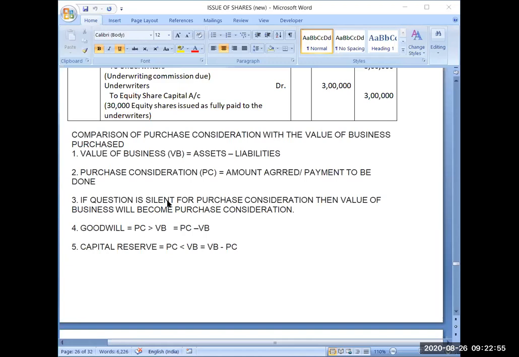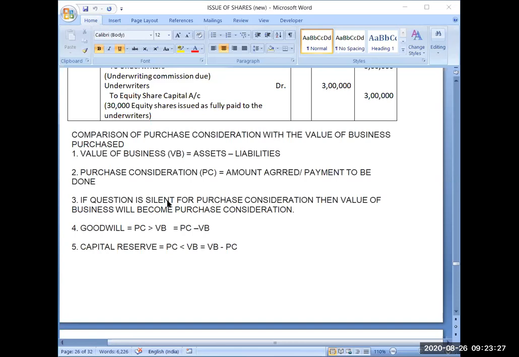Okay. Now see, one thing I want to make clear here again: if you are not practicing this chapter on a daily basis with a sufficient amount of questions, we are moving day by day towards the complex issue. It will become complex day by day. So please keep on practicing and revising your previous questions on a daily basis. If you keep them fresh, only then you will be able to grasp the new concepts coming.